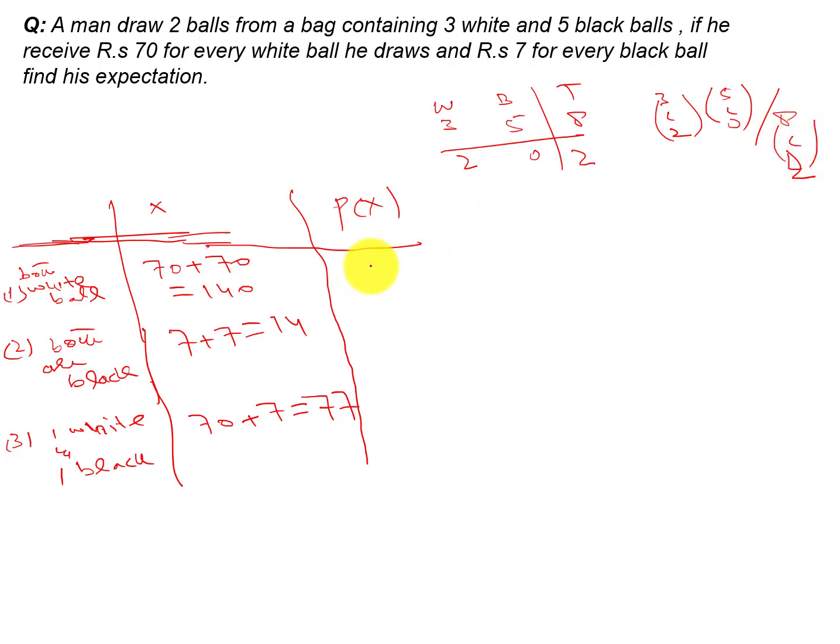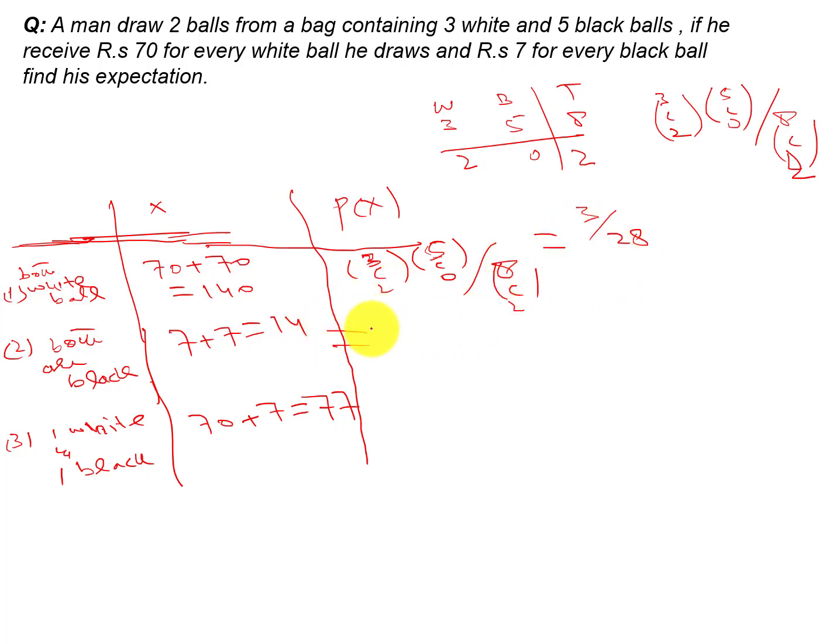We just apply the combination rule. 3C2 times 5C0 divided by 8C2 will be equal to 3 by 28. 5C0 will be equal to 1, 3C2 will be equal to 3, and 8C2 will be equal to 28.